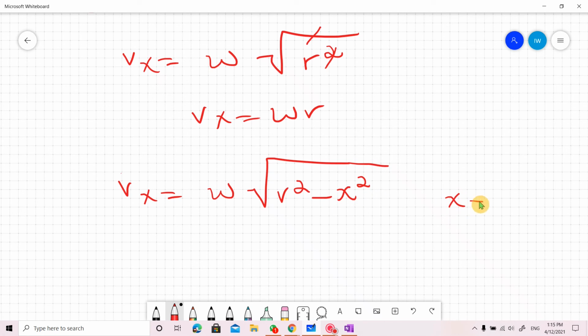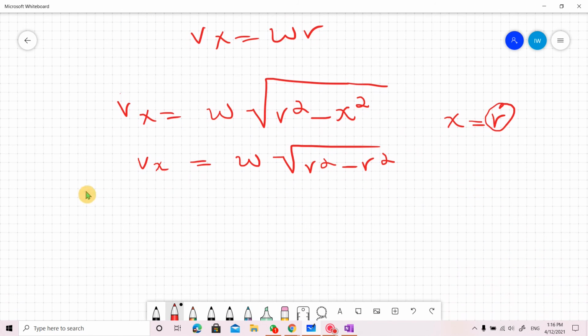So if x is equal to r, and this is the maximum displacement, which is amplitude, then Vx will be omega under the square root r square minus r square. So it will become 0. So Vx is omega into 0, so Vx is equal to 0. This is when the projection is at its extreme position.